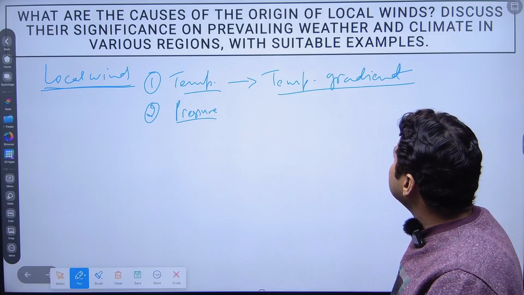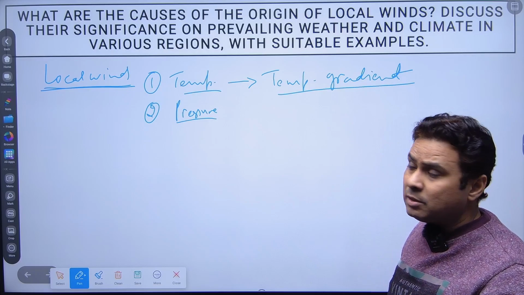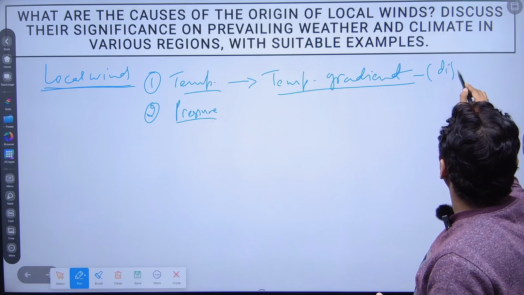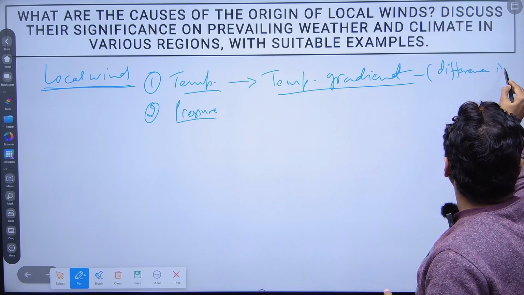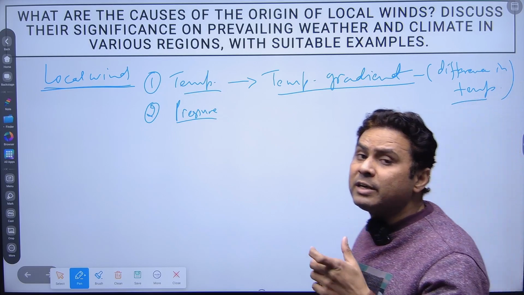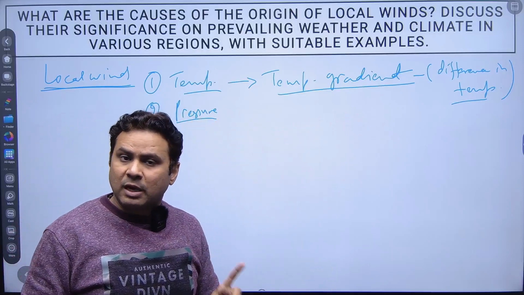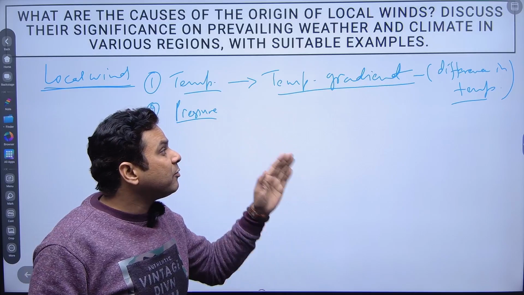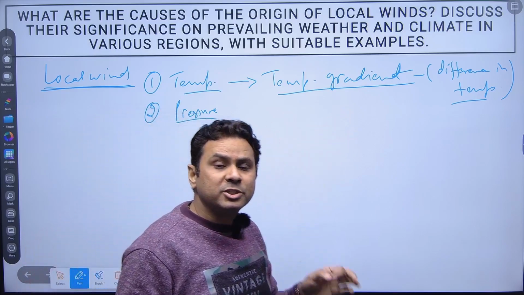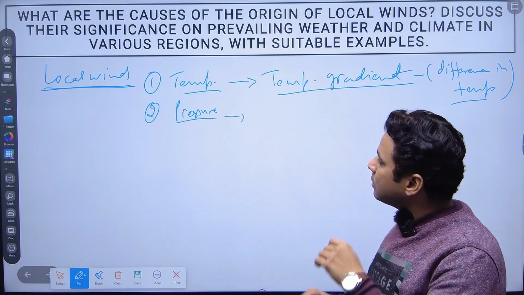The temperature gradient is defined as the difference in temperature, and the line joining these different temperatures is known as the temperature gradient. I'm again repeating it. The difference of the temperature and the line joining the temperature difference is known as the temperature gradient, right?